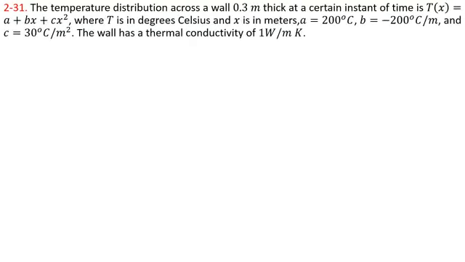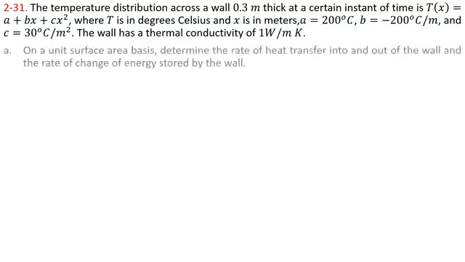Now we are moving towards another problem, which is problem 2-31 of our textbook. Its statement is: the temperature distribution across a wall 0.3 meter thick at a certain instant of time is T of x is equal to a plus bx plus cx square, where T is in degrees Celsius and x is in meter. A is equal to 200 degrees centigrade, B is equal to minus 200 degrees centigrade per meter, and C is equal to 30 degrees centigrade per meter square. The wall has a thermal conductivity of 1 watt per meter Kelvin.